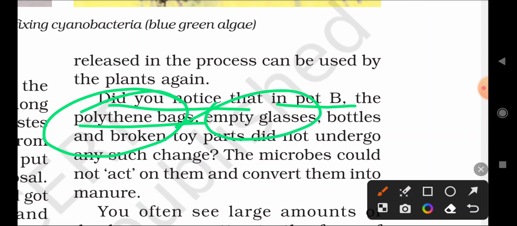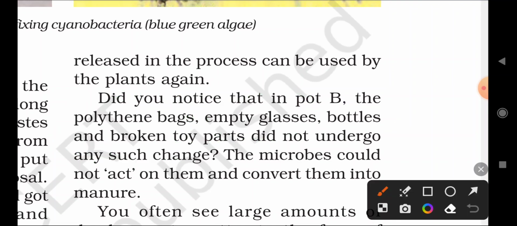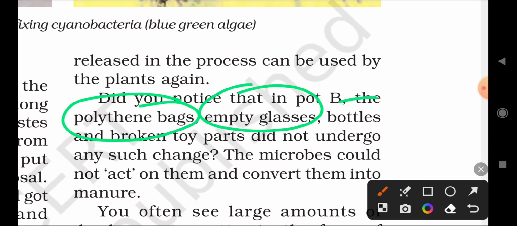Empty glasses, bottles and broken toy parts did not undergo any such change, because the microorganisms do not have the capacity to decompose polythene bags, empty glasses, bottles, and broken toy parts.